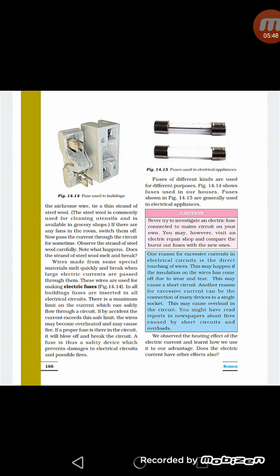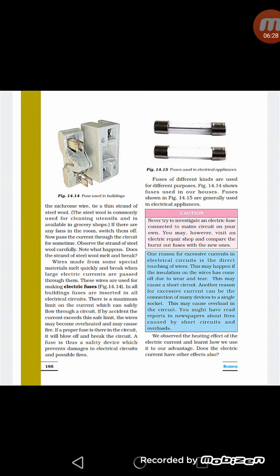Firstly, you should know what is overloading and short circuit. Overloading means when too much current is drawn from the circuit, and second one is short circuit. What is short circuit? Sometimes fire may also be caused when positive or negative terminals of a circuit come in direct contact. Such dangerous situations in homes are very harmful because they can damage the house or the entire building. To prevent such damages, a safety device known as electric fuse is inserted in the circuit.